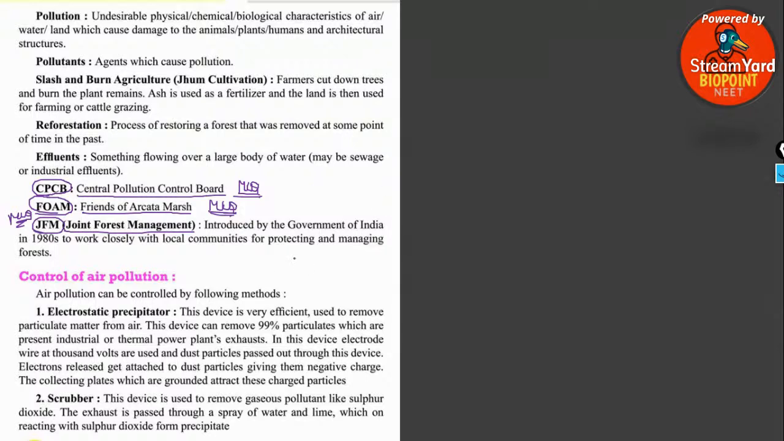Okay, so back to the class, everyone. Joint forest management was introduced by the Government of India in the 1980s to work closely with the local communities for protecting and managing forests. So please don't miss this, it is a 100 percent PYQ MCQ, previous year question. So make sure that you study that.